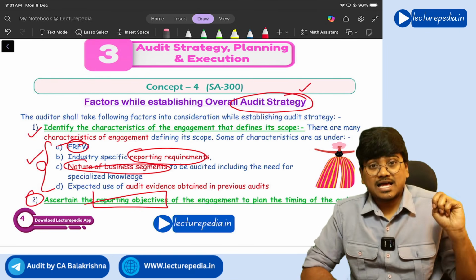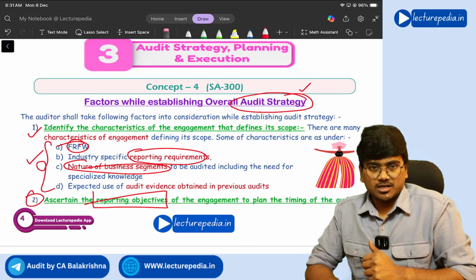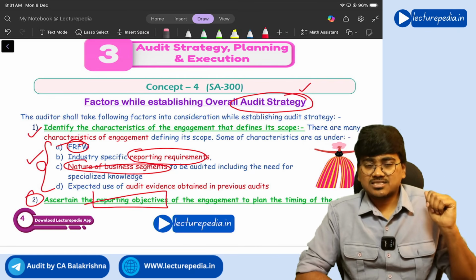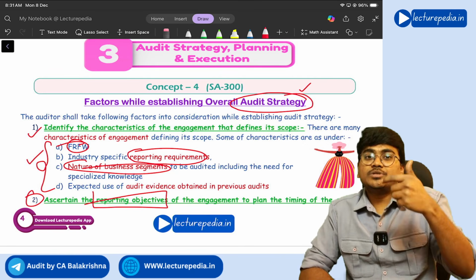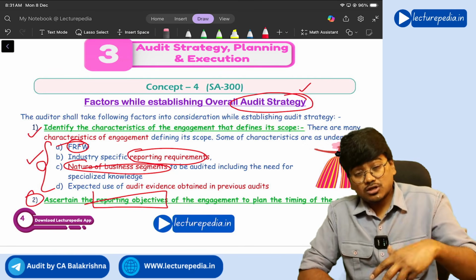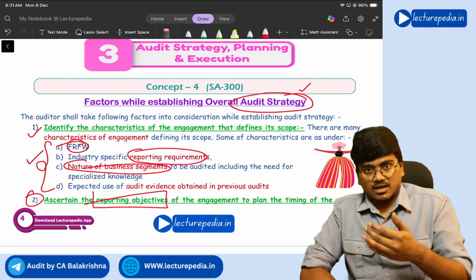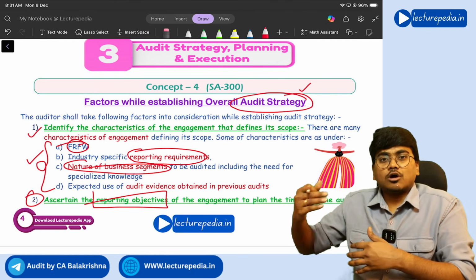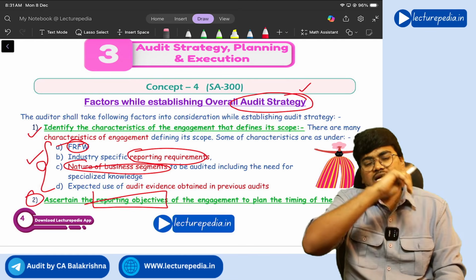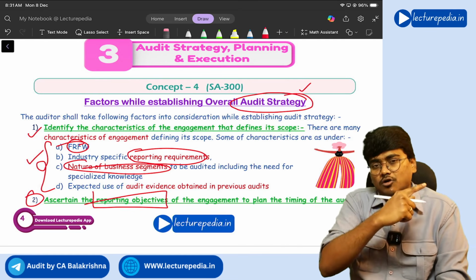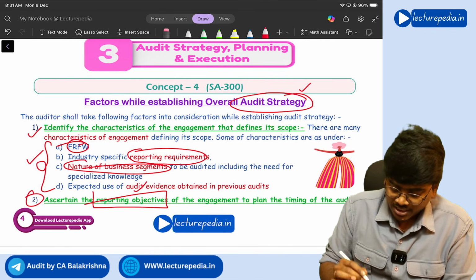And in case of banks, various reports will be applicable: LFAR, long form audit report, report on interest subvention, like this. So based on the entity, the reporting objectives will change. So based on the reporting objectives, your audit strategy changes. Understand, if you have to report on a lot of things, you need to verify a lot of things. For verifying a lot of things, the scope of audit in your strategy should include all those things, correct or not? So you should also consider reporting objectives.